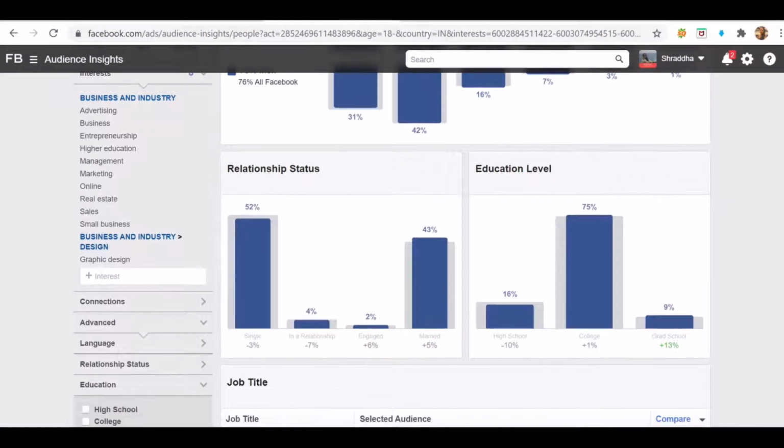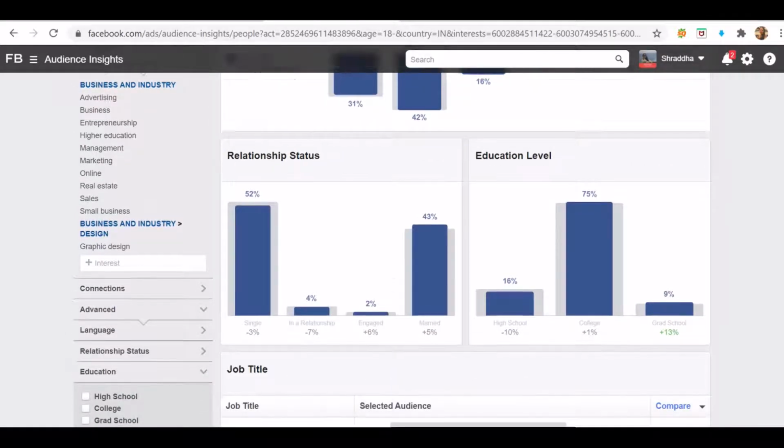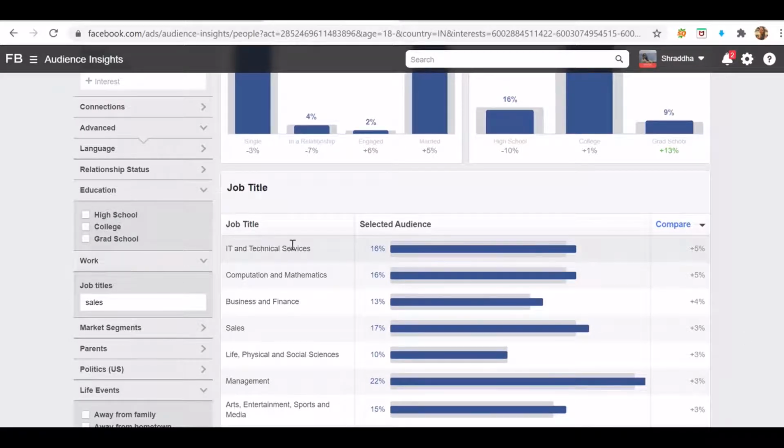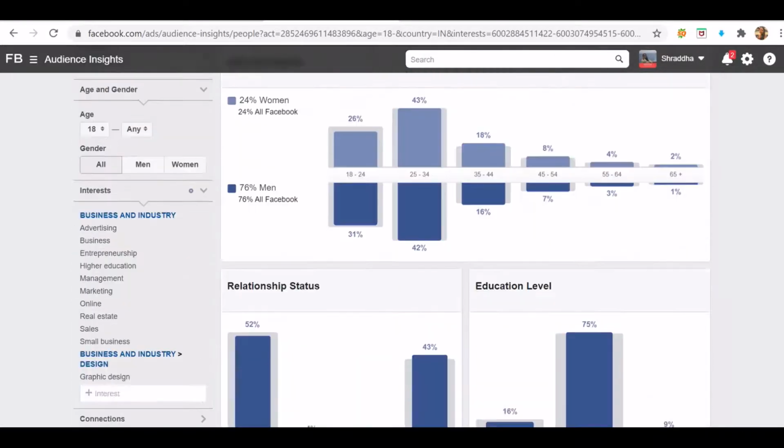I can also get the data with relationship status, education level. I can get the data of the job titles of those who are likely to be interested in taking my service according to the targeting options that I have done. So I'll be getting the job title over here as well.